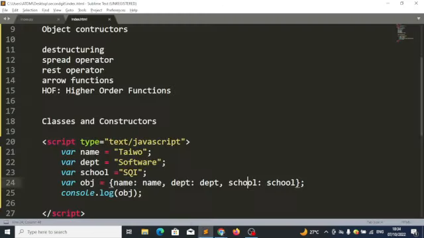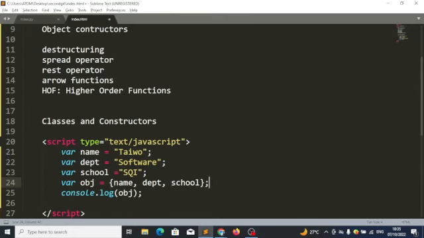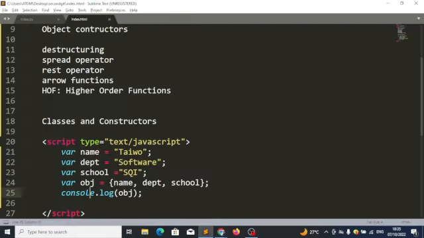Got this. So instead of writing this line, ES6 allows us to shorten it. Since the key name and the value name are the same, this is name and this is name, ES6 allows us to just write one of them. Since these two are the same, it allows us to write one, and we still have the same results. So when your key name and your value name are the same, ES6 allows us to just write one. It will interpret it as name is name, department is department, school is school.